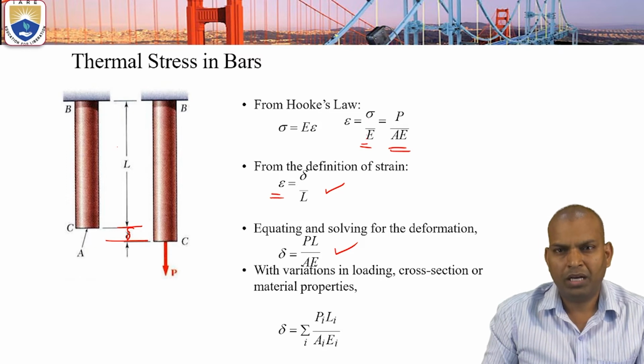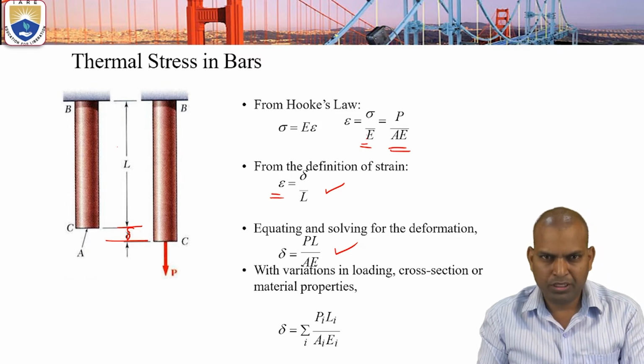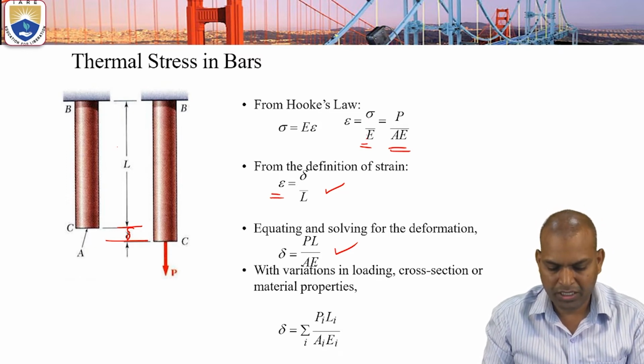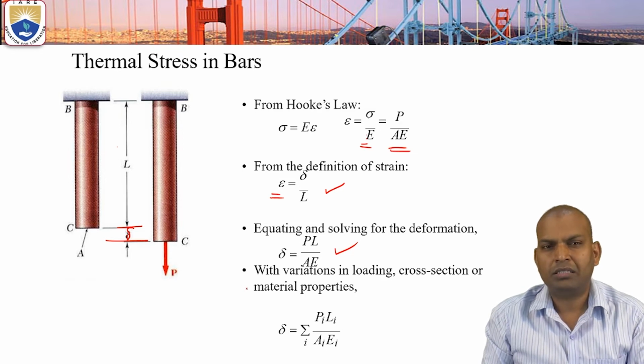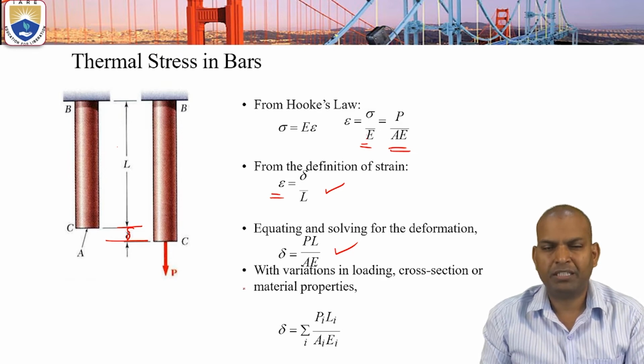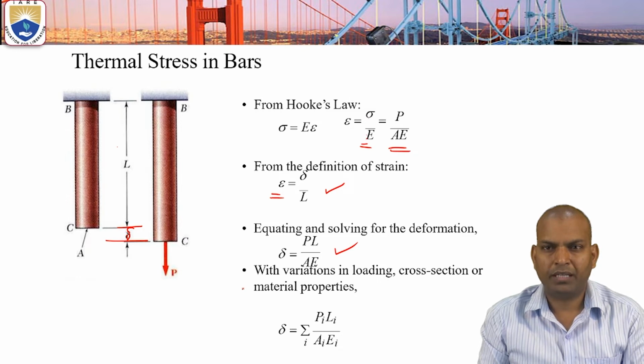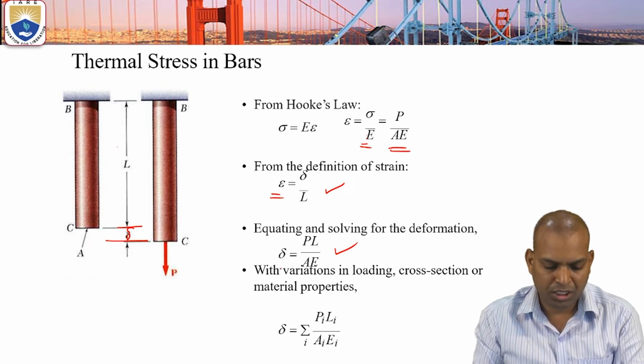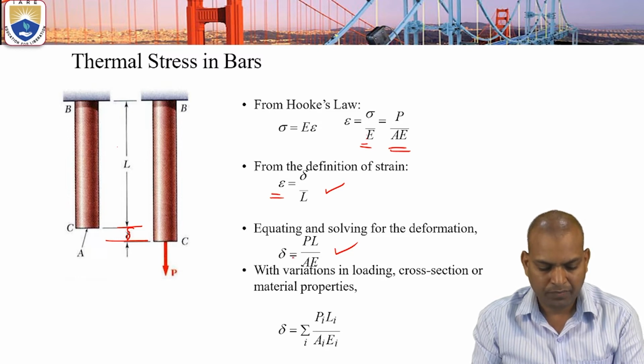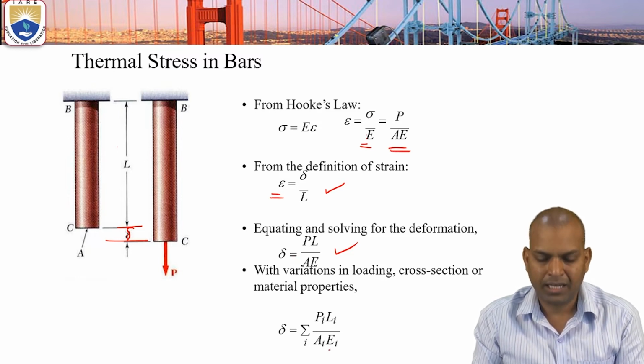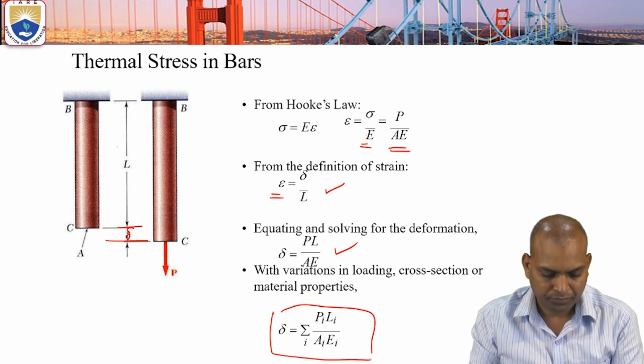So this formula, if you are applying it for variable cross sections, variations in loading or different material properties, then the formula becomes delta equals the sum over i equals 1 to n of Pi Li by Ai Ei.